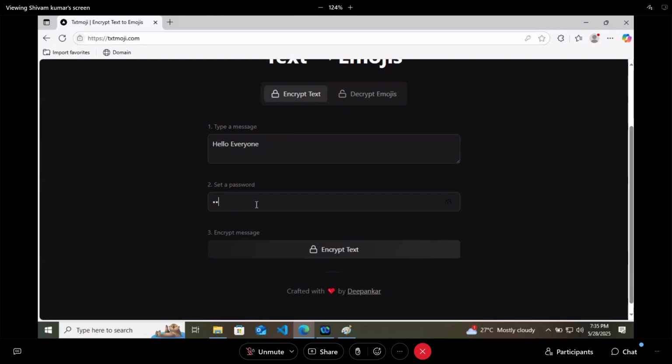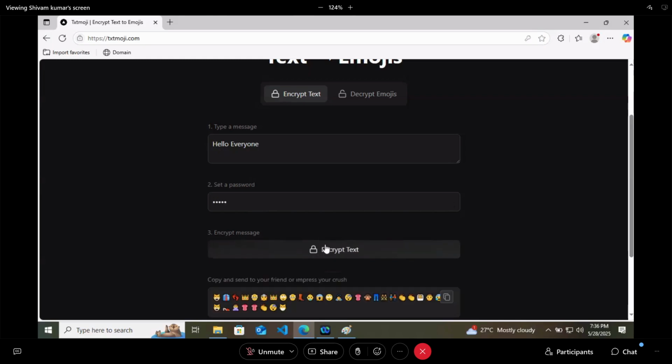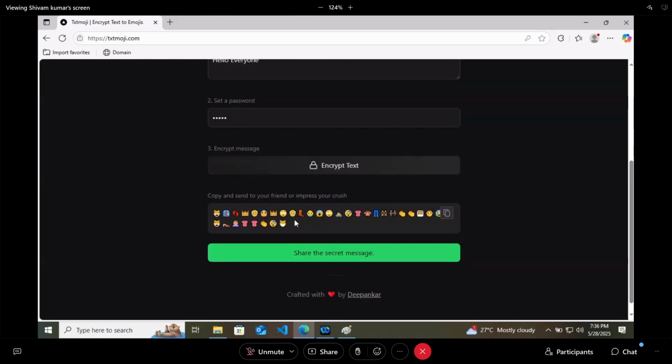Let's say 1 2 3 4 5. This is the password that I have set here, 1 2 3 4 5. Now what it will do, it will encrypt this text and convert the text into a group of emojis. Now can you read this group of emojis? The answer is no, we cannot read what the message is.